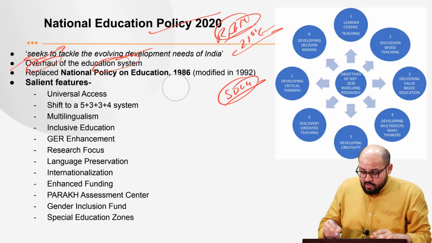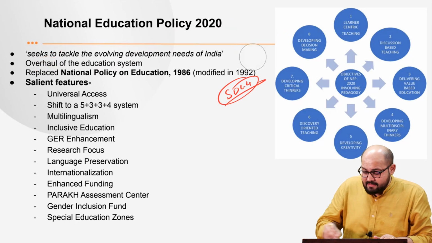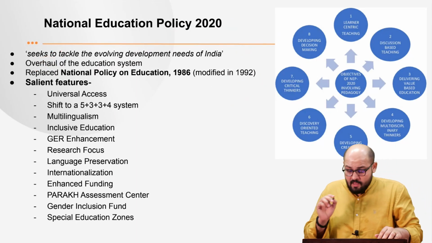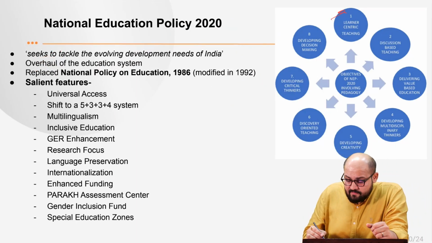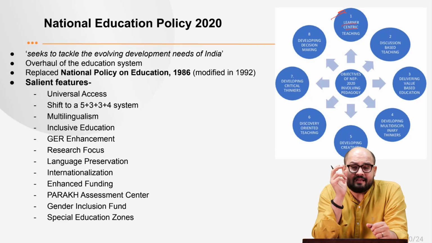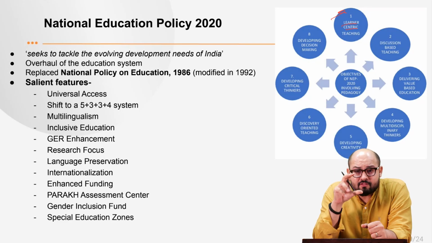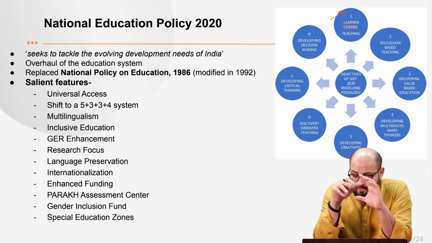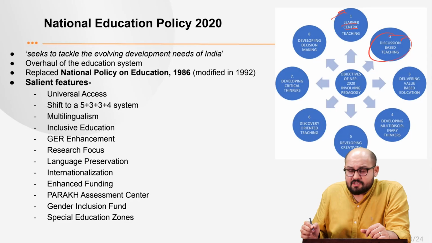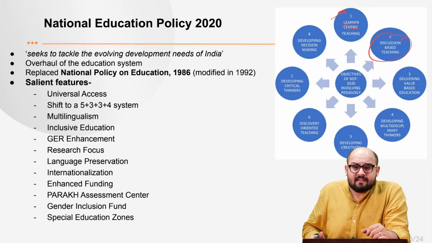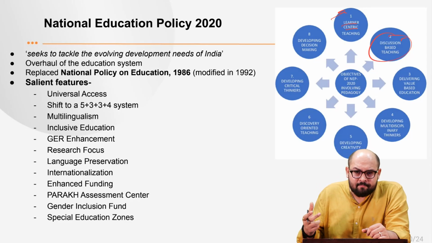Now, if we talk about the exact objectives of the policy, the first objective is to create learner-centric teaching. That is, it is aligned to the needs of the learner and not imposed on the learner. Second is discussion-based teaching, so that it becomes more participatory and not a monologue, right?